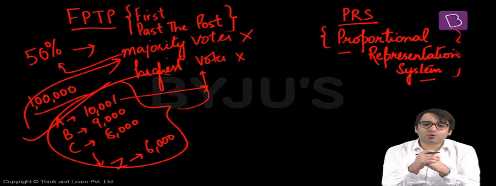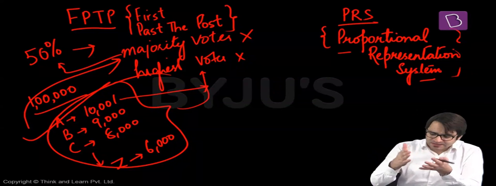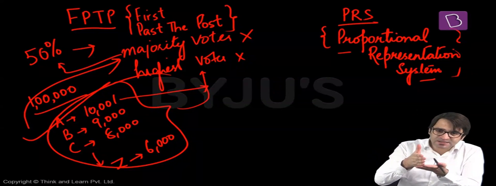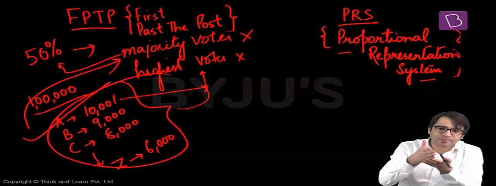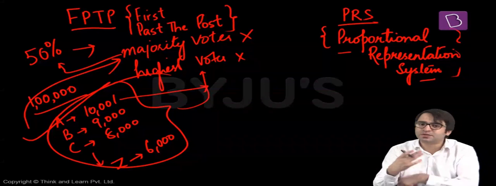That is what we call the first past the post system. That means whoever gets the highest number of votes will be your representative in Lok Sabha or in state legislative assemblies.